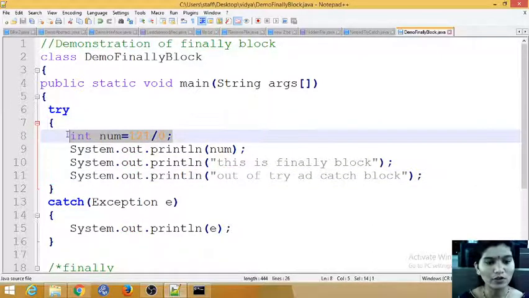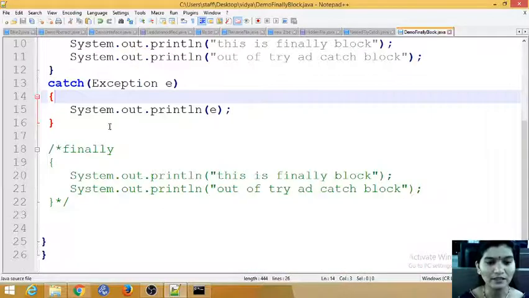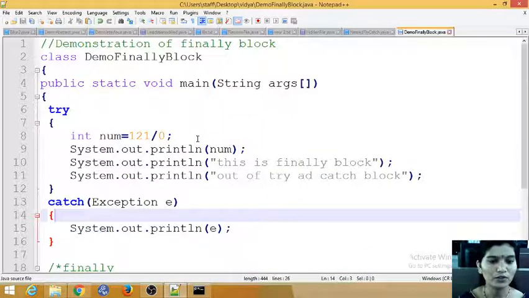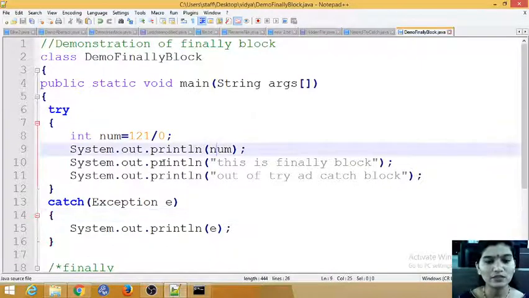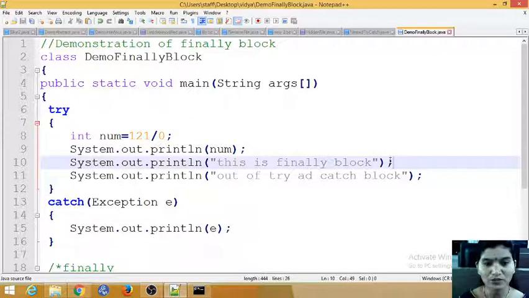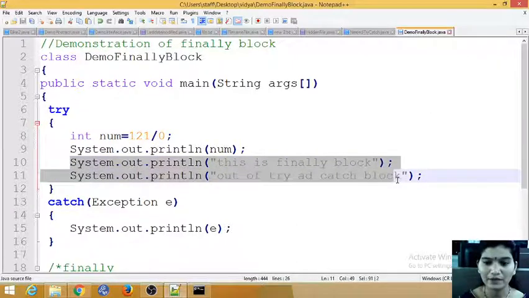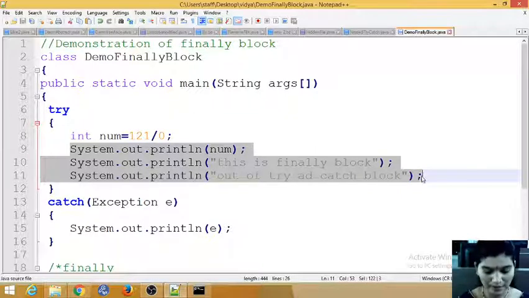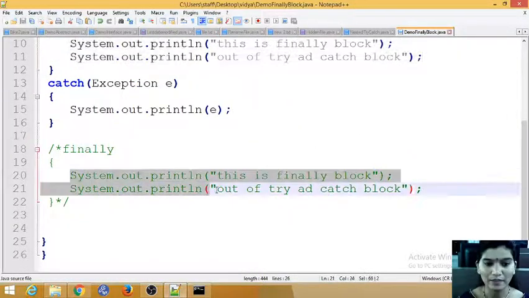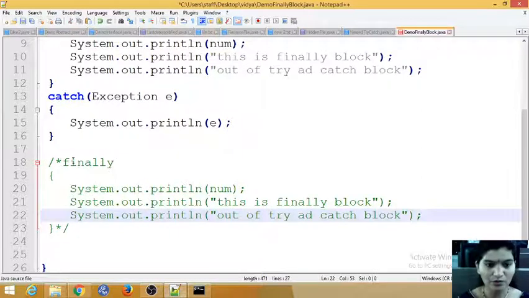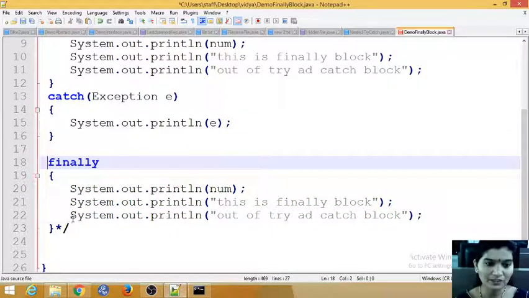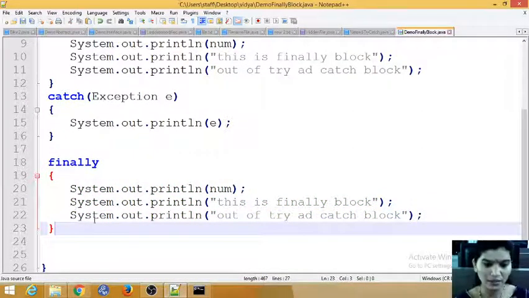So once you got an exception, it is caught and it comes out of your try and catch. So these lines should be handled, right? This line needs to be executed. So what I will do, I am writing these lines in my finally block. So if you use a finally block, even if you got an exception, these lines are going to be executed.